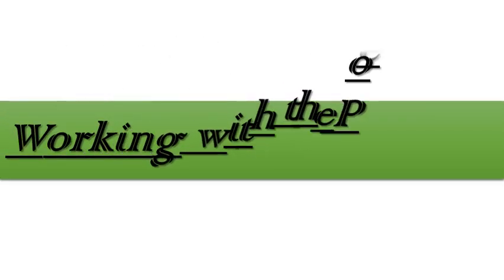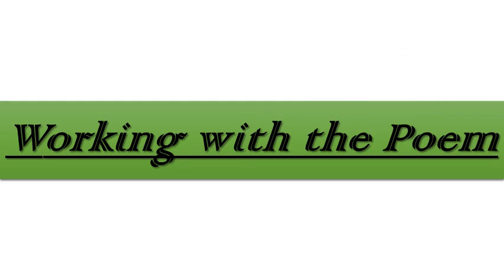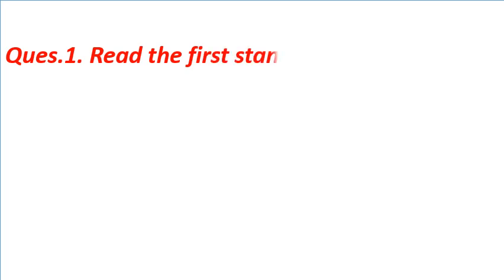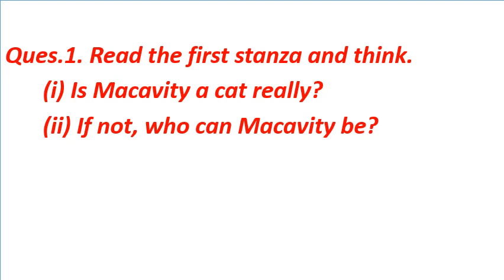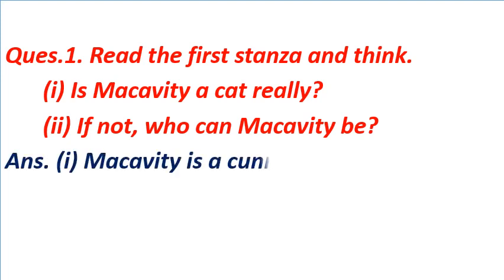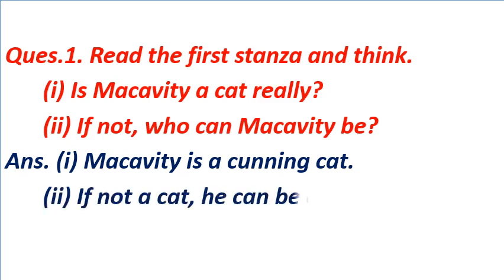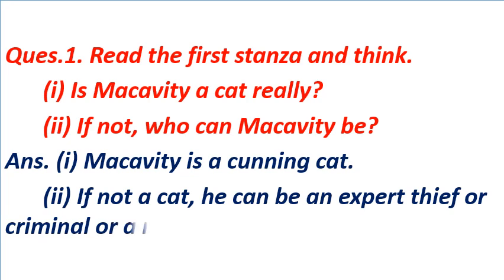So now let's discuss questions and answers of working with the poem. Question number 1. Read the first stanza and think. Number 1. Is Macavity a cat really? Number 2. If not, who can Macavity be? The answer of the first part is Macavity is a cunning cat. The answer of the second part is if not a cat, he can be an expert thief or criminal or a mysterious creature.